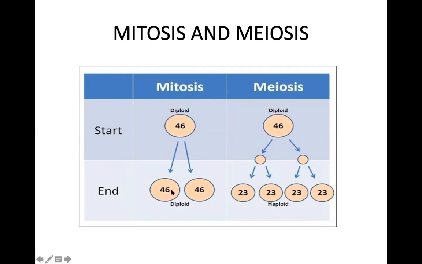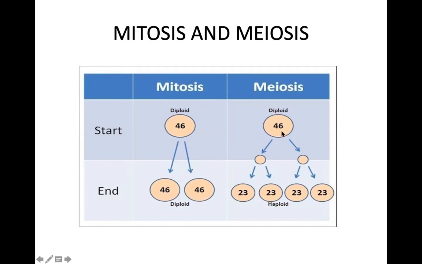In mitosis, 2 daughter cells are formed. In meiosis, 4 daughter cells are formed. Mitosis is a simple one-step process, but meiosis is a very long and complex process. Mitosis takes place in the somatic cells of our body or of any living organism.